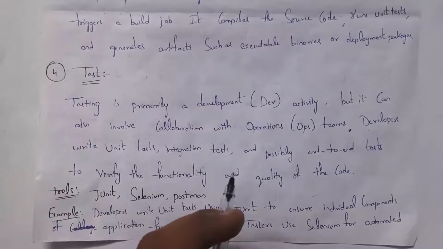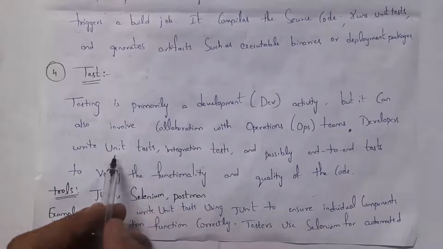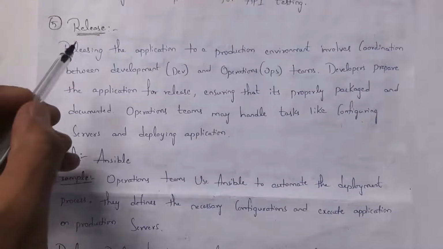In the DevOps testing stage, there are many types of tools available to perform unit tests, integration tests, and so on. Some of the famous tools for testing in DevOps are JUnit, Selenium, and Postman. By using these kinds of tools, they can perform unit tests and integration tests. And the next one is the release stage.